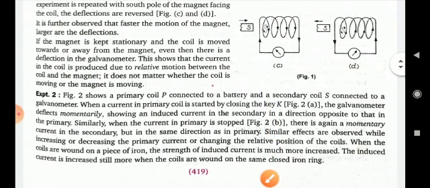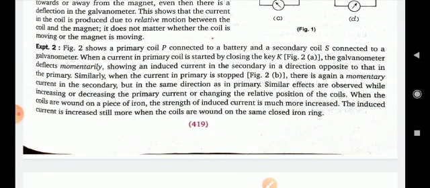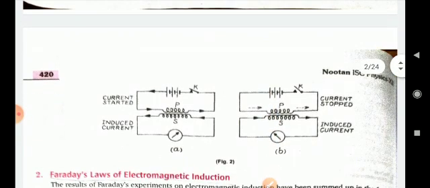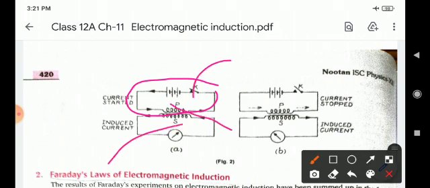Okay children, experiment number 2. Figure number 2 shows that coil P is connected to a battery and secondary coil S is connected to a galvanometer. Children, here is the simple circuit diagram. P is the primary coil, S is the secondary coil, K is the key, and the source is the EMF, the electromotive force.